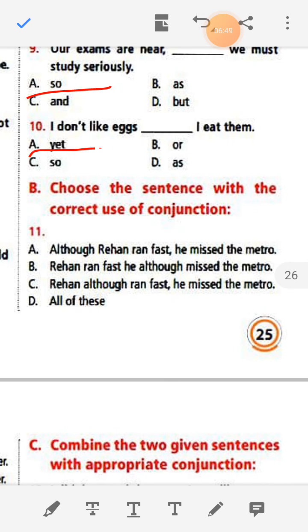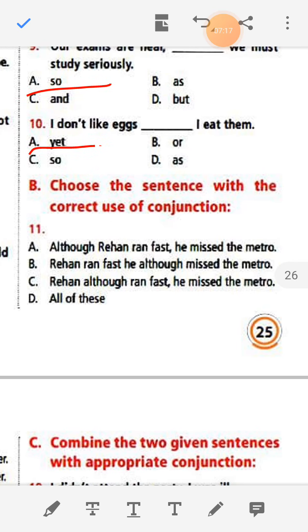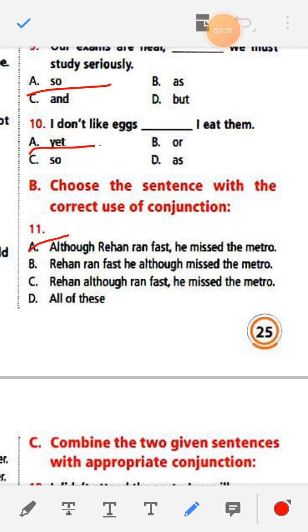Choose the sentence with the correct use of conjunction. See the options. Although Rehan ran first, he missed the metro. Rehan ran first, he although missed the metro. Rehan although ran first, he missed the metro. Here the answer is: although Rehan ran fast, he missed the metro.